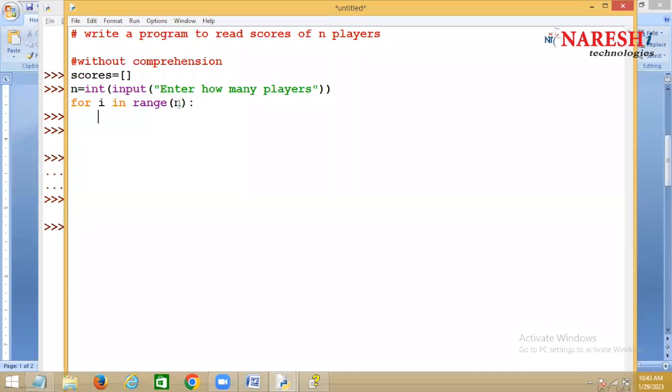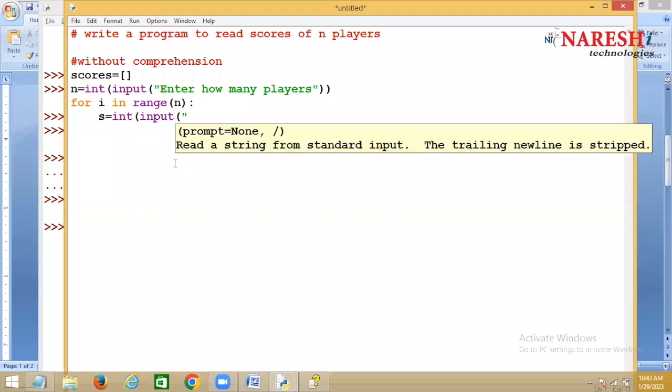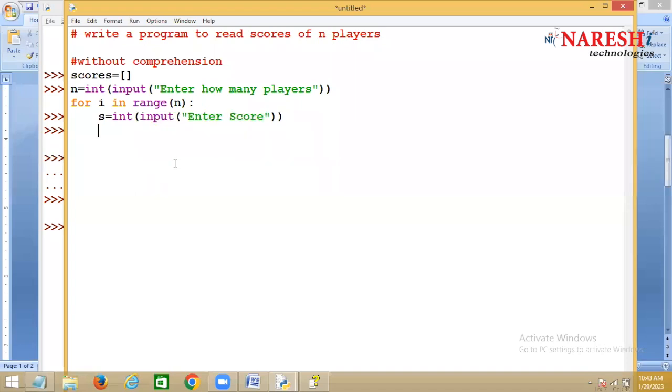If the value of n is 5, this for loop gets repeated 5 times. Now each time I should read one score. So s equal to integer of input, enter the score, and the score should be added to the list, where you are saying scores dot append.